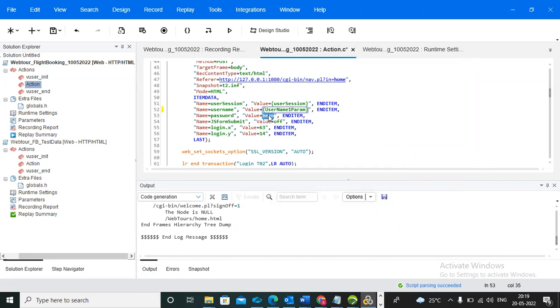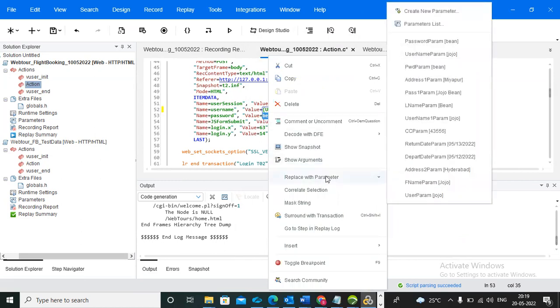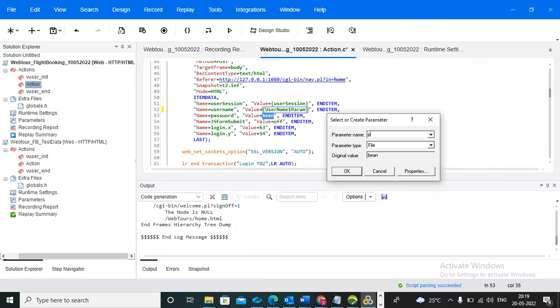Which value do we need to do? Password. So you need to select that one, click on this, replace with parameter and create new parameter, and you need to give the parameter name. What is the parameter name? Password. I'm giving it as password param.